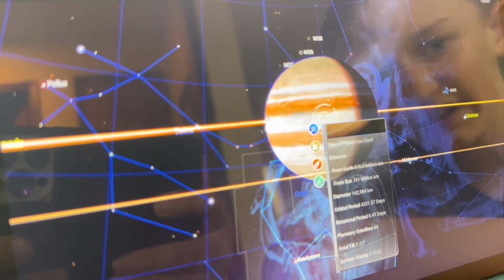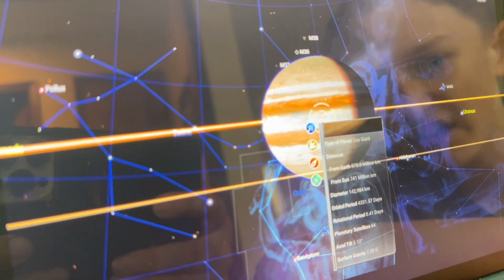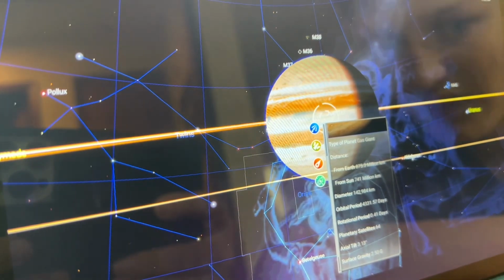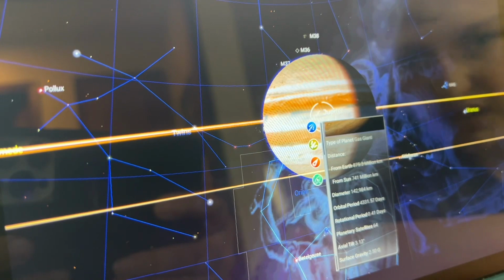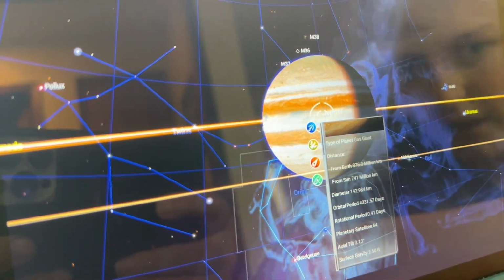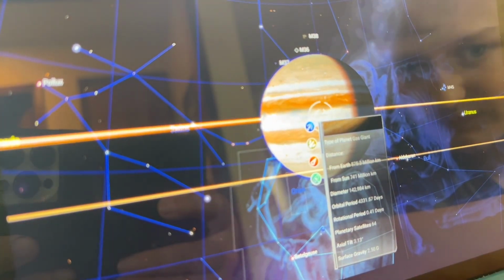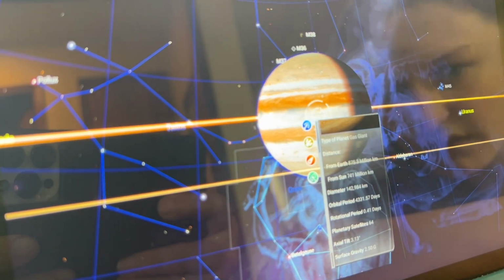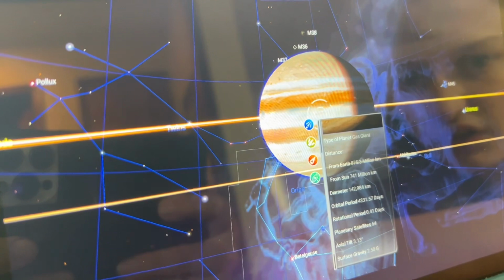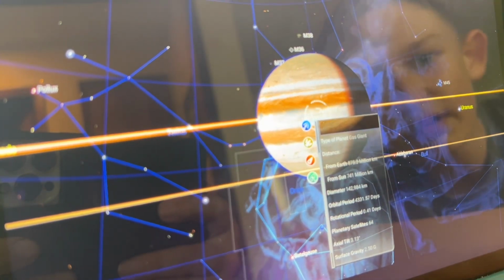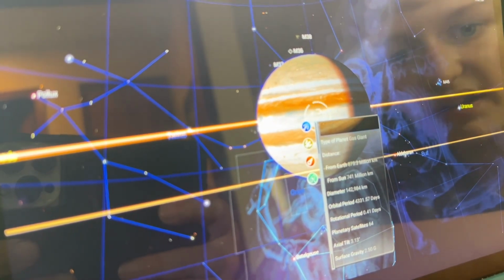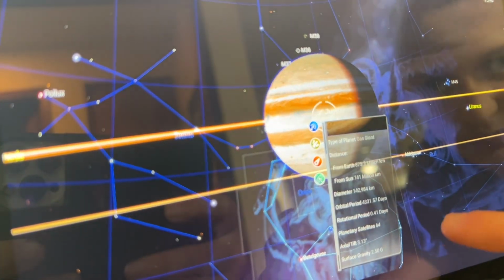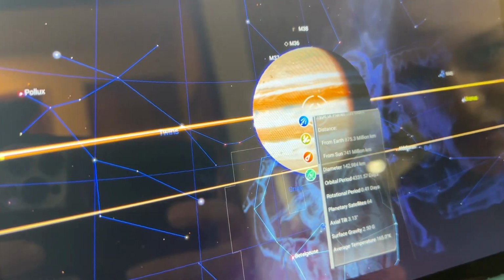From Earth, the distance is 875.3 million kilometers. From the Sun, it is 741 million kilometers. The diameter of it is 142,984, so obviously it is bigger than Earth. I'm pretty sure Earth is actually the biggest of the inner planets. That's the thing.